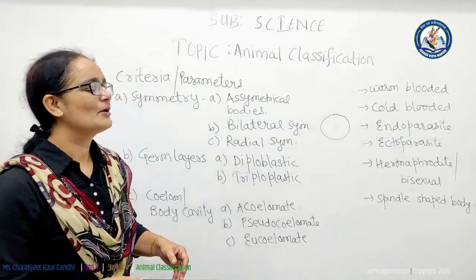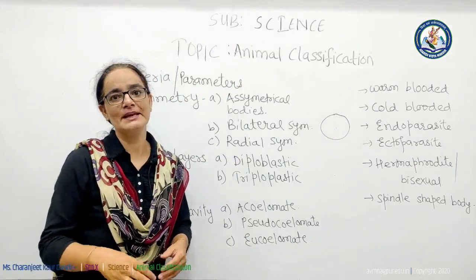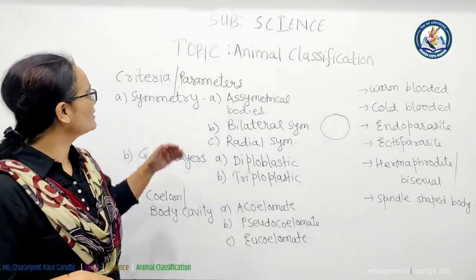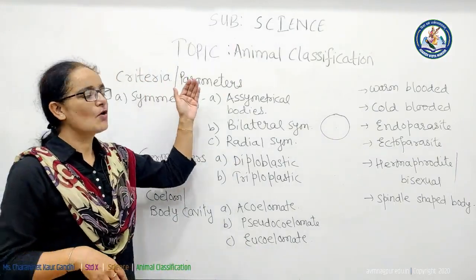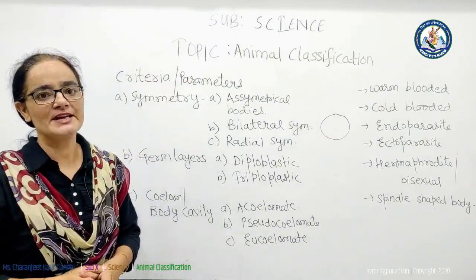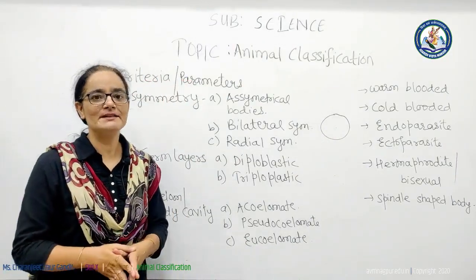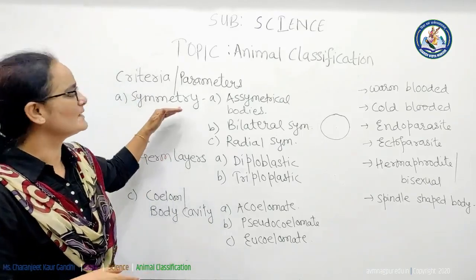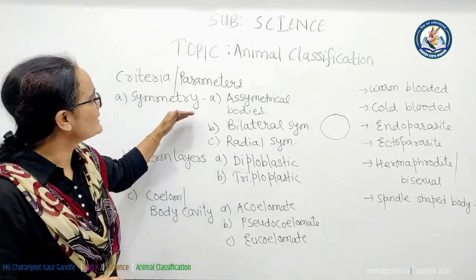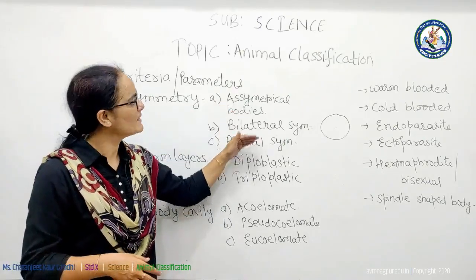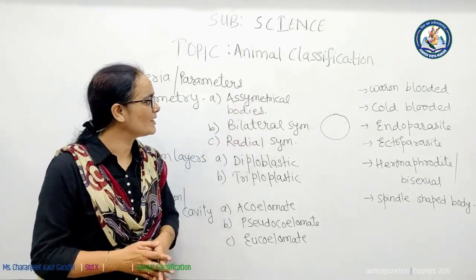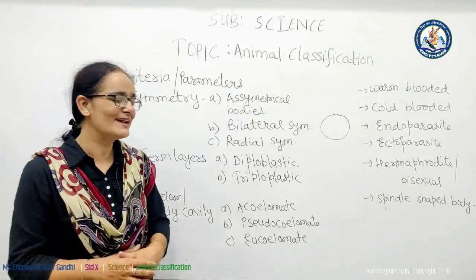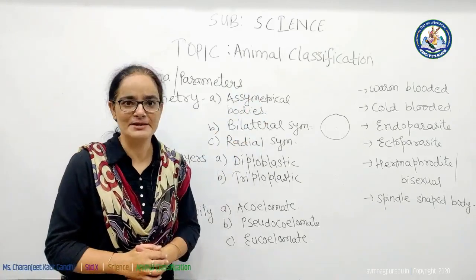We will study the characters of each phylum in our next classes. Now coming towards criteria or parameters of animal classification. There are certain parameters on which this classification of animals is based. The first one is symmetry. And inside symmetry, we have 3 types. The first one is asymmetrical bodies, second is bilateral symmetry, and the third one is radial symmetry.